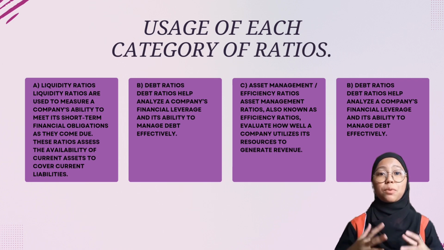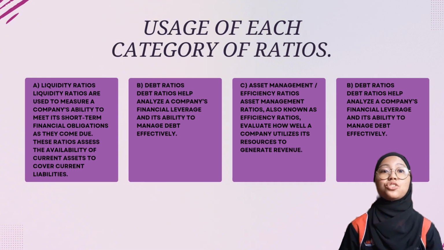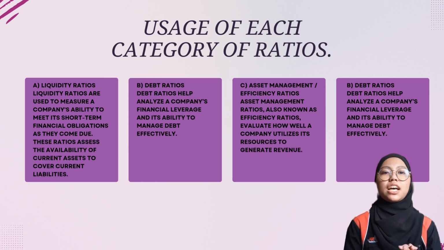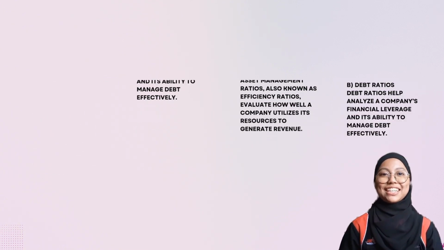Now, let's talk about asset management or efficiency ratio. This ratio checks how well a company uses its asset to generate income. Examples are inventory turnover and asset turnover ratio. Lastly, profitability ratio shows how well a company turns sales into profits. Examples include net profit margin, return on asset, and return on equity.